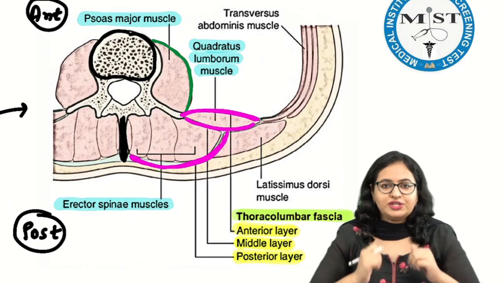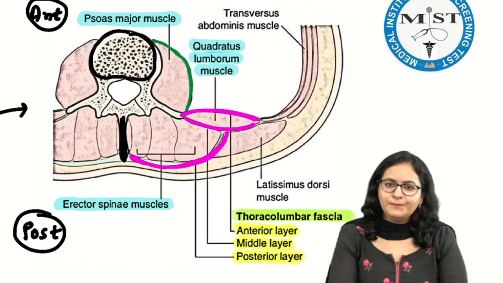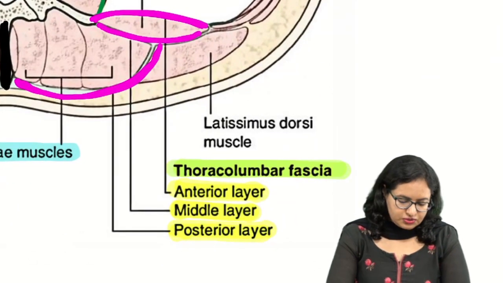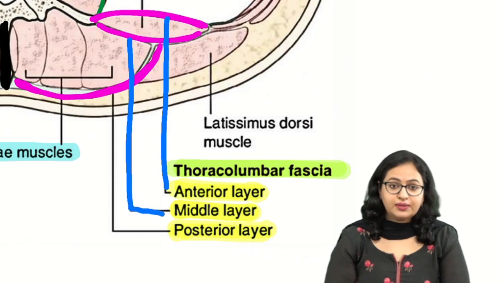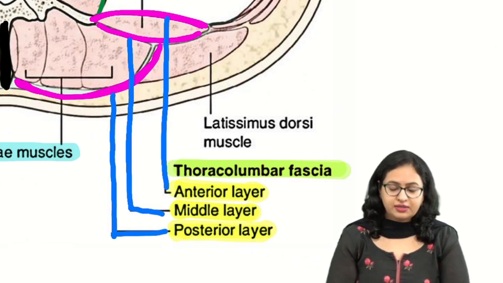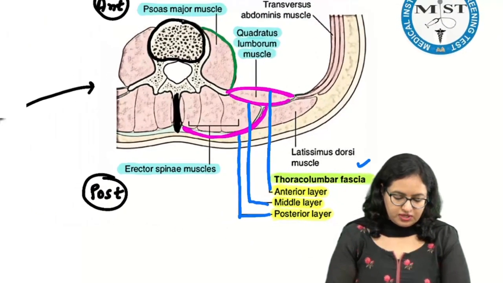The anterior one is known as anterior, the posterior one is known as posterior, and the middle one is known as middle. So this one is the anterior layer, this one is the middle layer, and this one is the posterior layer of the thoracolumbar fascia. So you should be able to identify this.